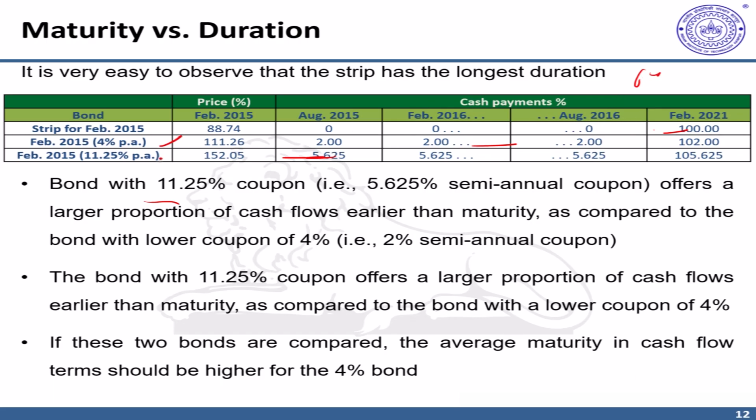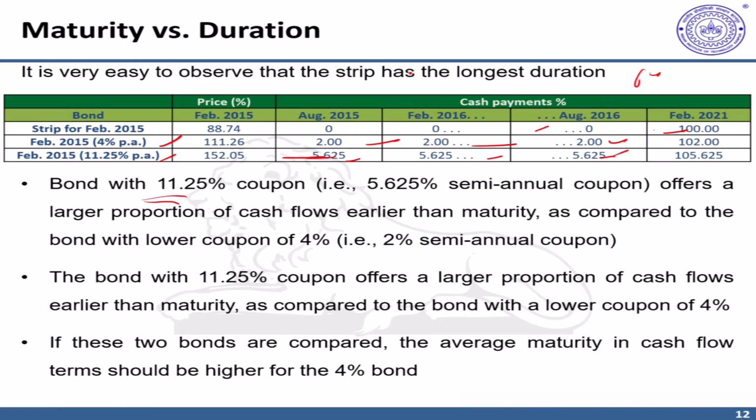While for the second and third bonds, the maturity of 6 years is not exactly the same as duration. If we compare between these two bonds, we can see that a larger proportion of cash flows with the third bond come earlier in time, and therefore its duration would be lowest, while that of the 4% coupon bond falls somewhere midway, not as extreme as the zero coupon bond, but not as low as the 11.25% coupon bond.